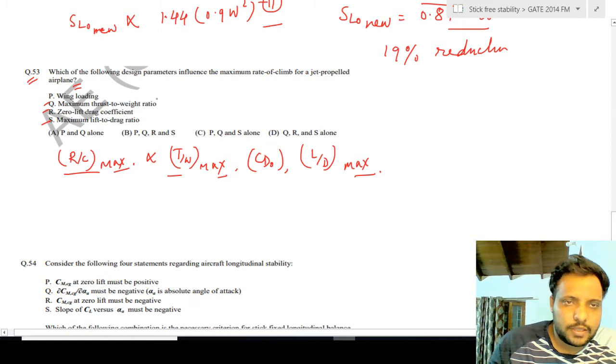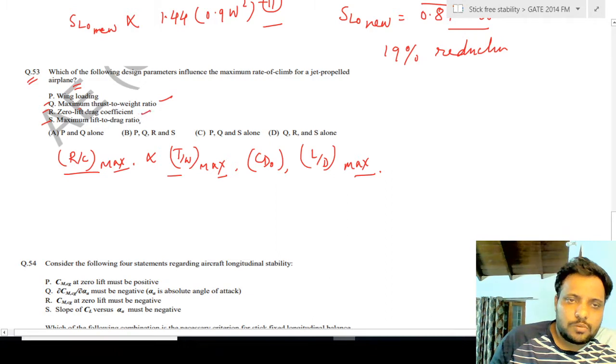That is why, if we check the answers here, we have maximum thrust to weight ratio, zero lift drag coefficient, and maximum lift to drag ratio. So option D is the correct option here.